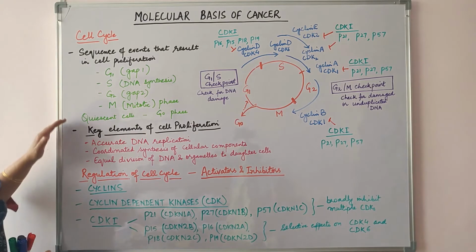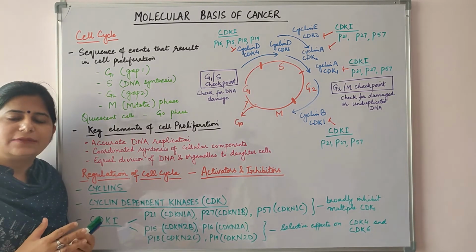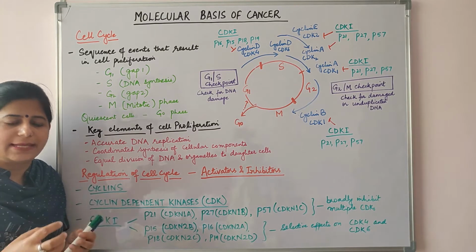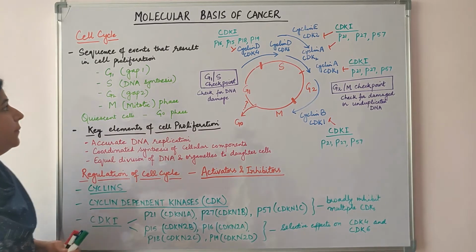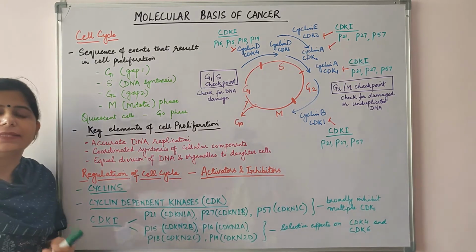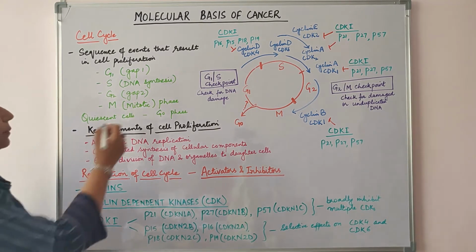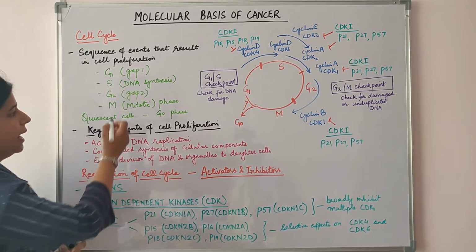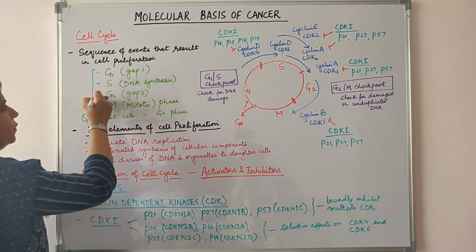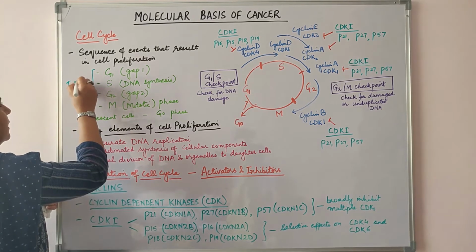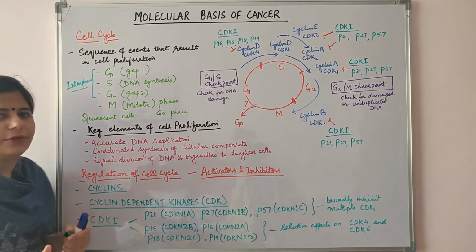Now the cell cycle has various phases, G1 phase or the gap 1 phase. In this phase, the cell increases in size and the cellular contents other than the chromosomes are duplicated. S phase is DNA synthesis phase. G2 is gap 2 phase where the cell prepares for the mitotic phase, and M is the mitotic phase. G1, S and G2 are collectively called as interphase.